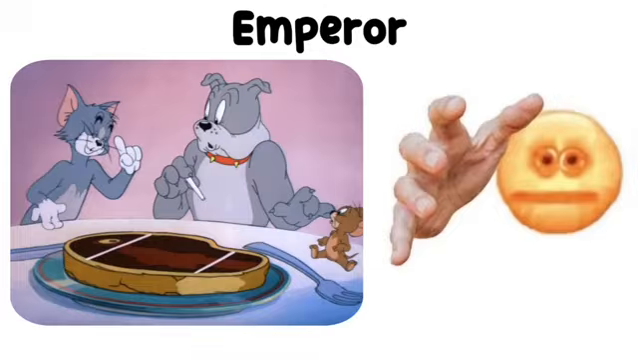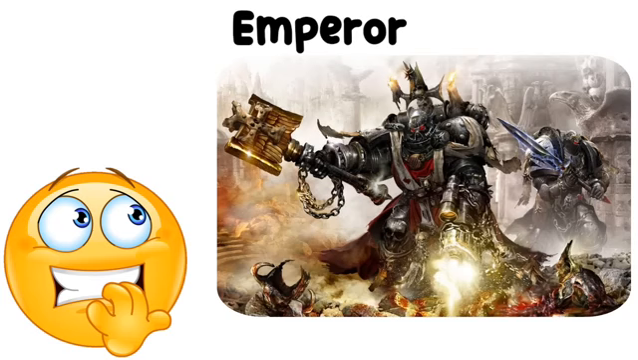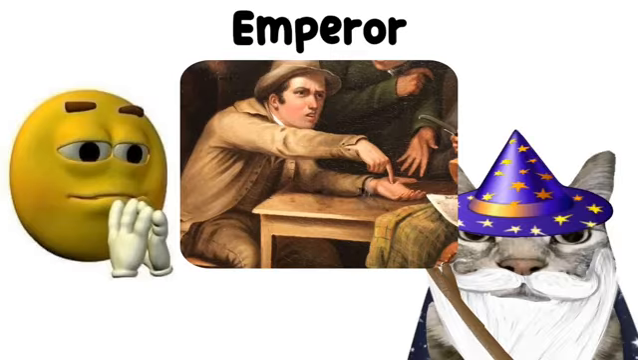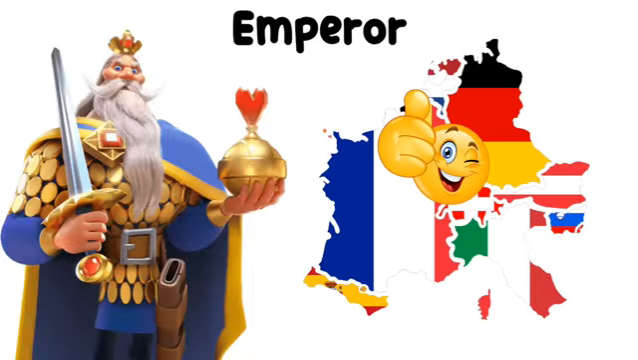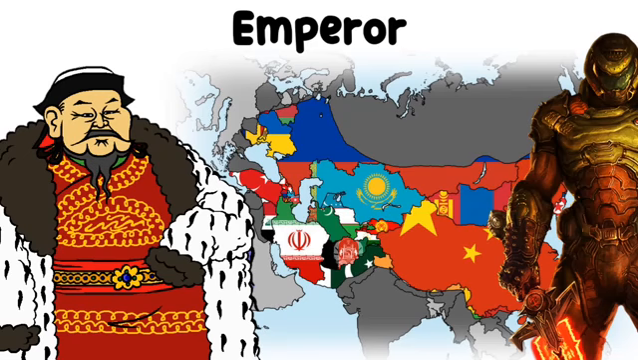Unlike kings, emperors ruled over multiple lands and were often seen as supreme leaders. They played huge roles in politics, religion, and warfare, shaping entire regions. Charlemagne, for example, united most of Western Europe, while Genghis Khan built one of the largest empires in history.